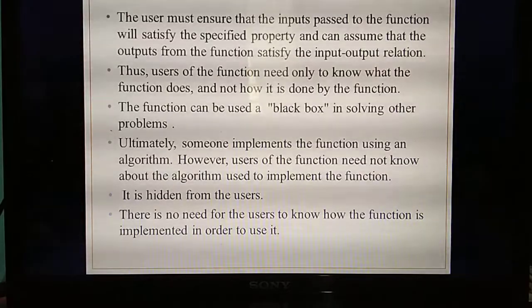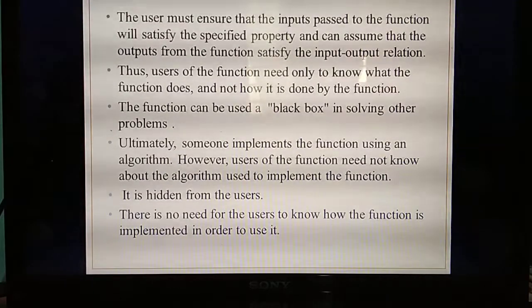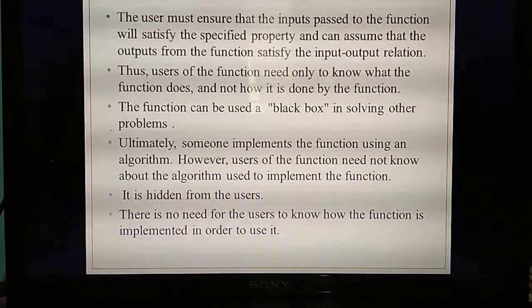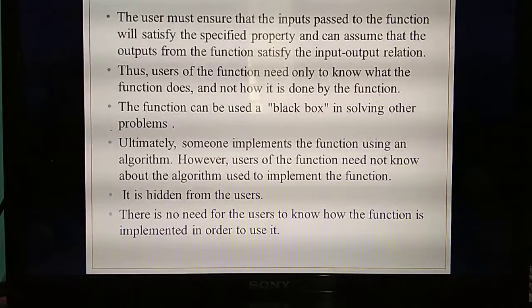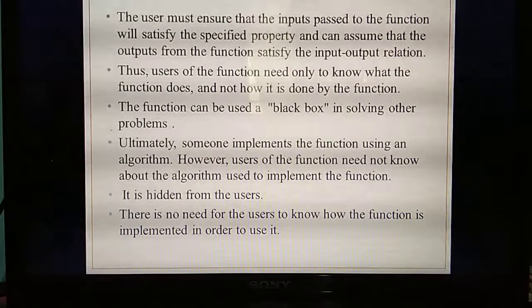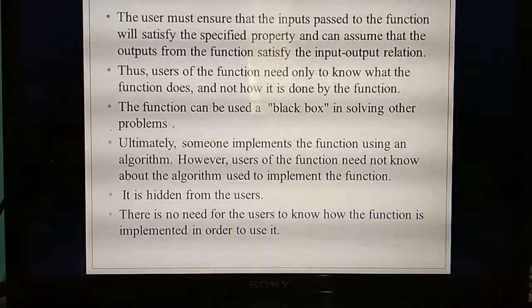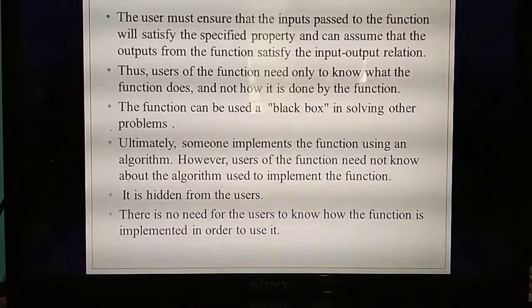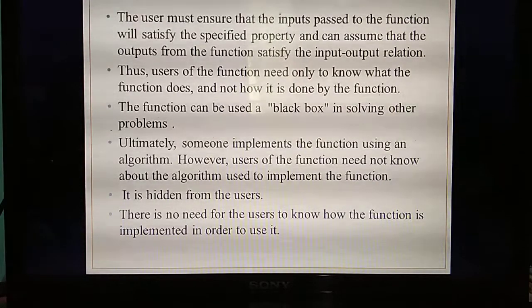For example, you are adding two numbers, a plus b, and you are giving that a and b are integers. What do you mean by integer? A number. If in the place of a and b I simply give a plus b without giving the values, can I add a plus b without the values? No. But I have given the condition that a and b need to be integers. That's a property. If you need the input output relation, you need to satisfy the property.